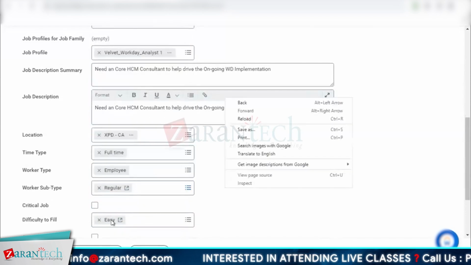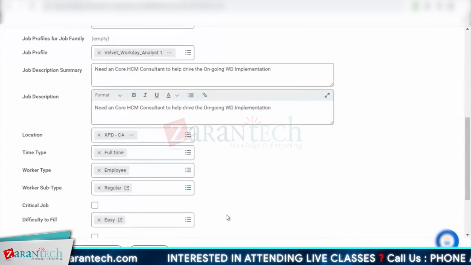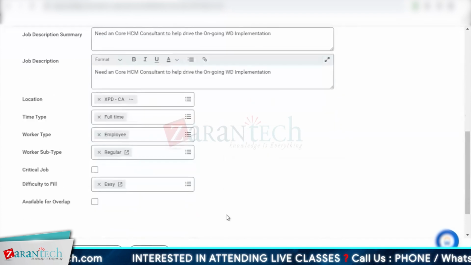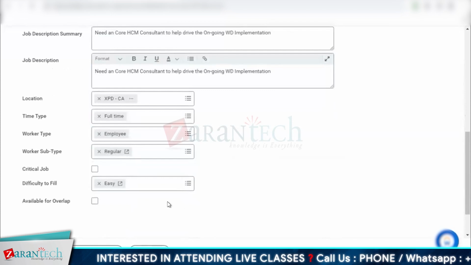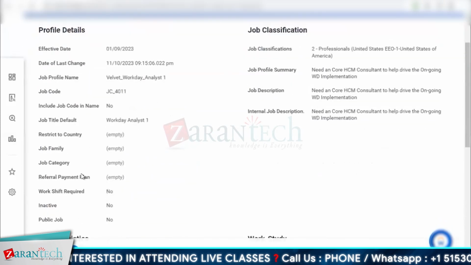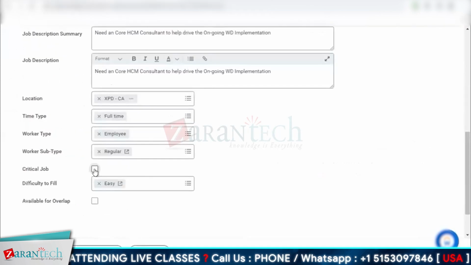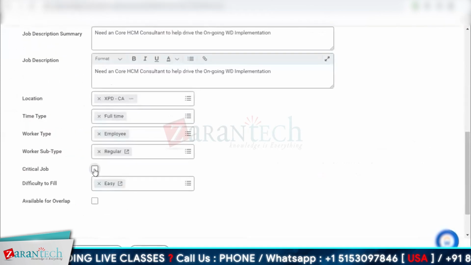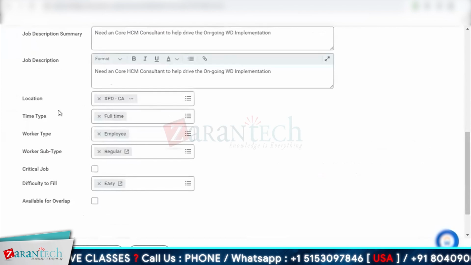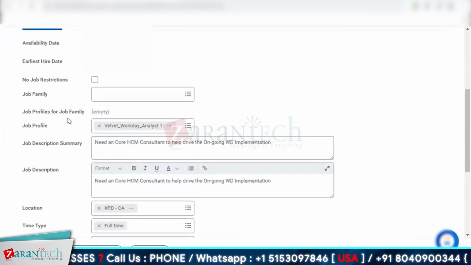Right. And if you notice something, EEO also came up automatically because we defined it at the job profile. If I would have marked it as a critical job, which is here, this would also be auto-populated. So some of this information flows directly from your job profile.